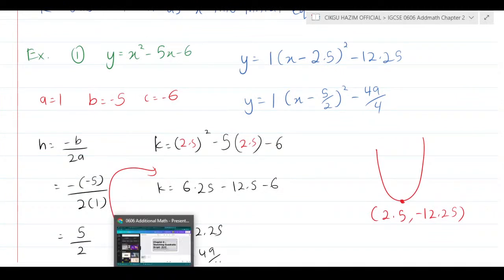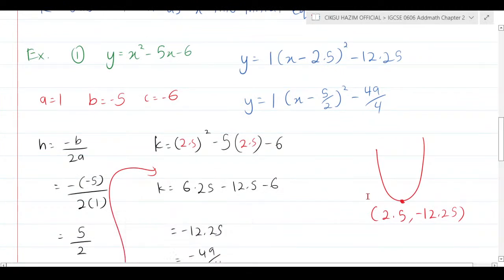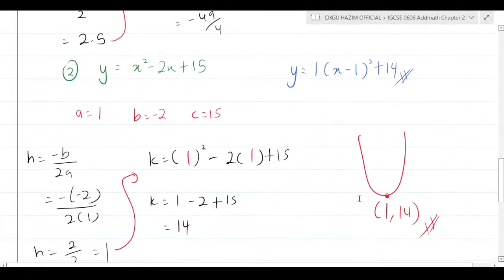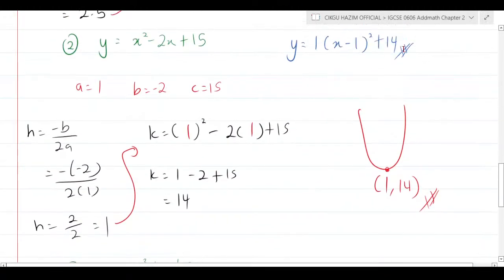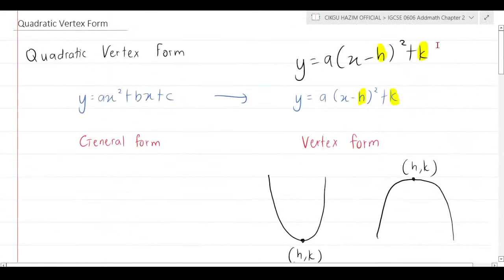If you already understand that, I'm going to show you another method. If you want to see another method here, go look at my previous video, the second video of the playlist, which I already put over there as the quadratic vertex form. And yeah, I'm going to continue on to the next thing.